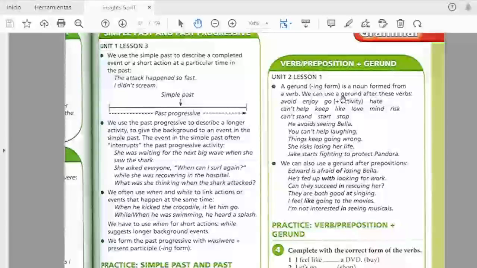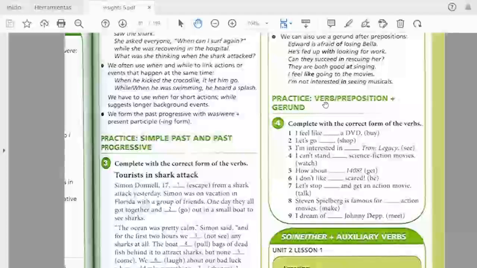Here we have a mini explanation about gerunds and when we're going to use them. But obviously I'm going to send you a PowerPoint presentation with the explanation about this topic, and once you have the information, you are going to do exercise 4, complete with the correct form of the verbs. That's what you have to do basically.